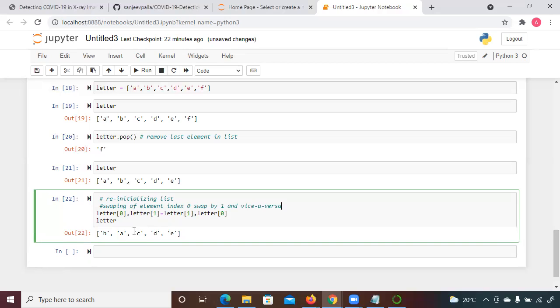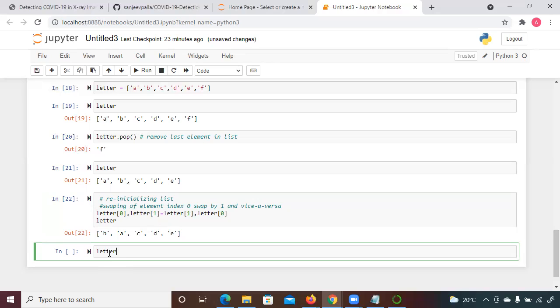So this is about how you can access an element. Now suppose you want to insert at the beginning. There is one more function, insert. If you want to insert an element, how can you insert it? You just have to type index 0 and add an element, suppose F.